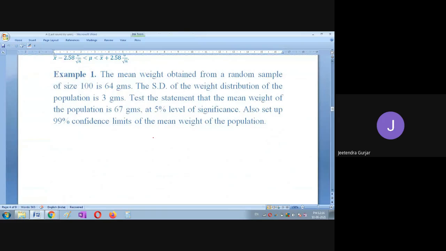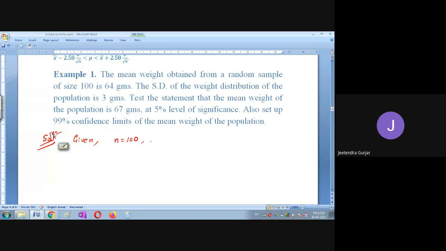Okay, so we'll solve this. So we'll go for the solution. One by one, you have to analyze this now. Whenever you solve this type of problem, whatever numbers they have given in the question, you have to first take them down as given. So we will write down the given here, students, one by one. Can anybody tell me what is the sample size? 100.